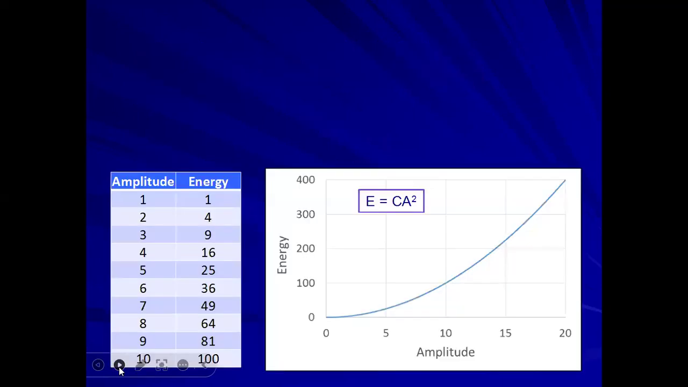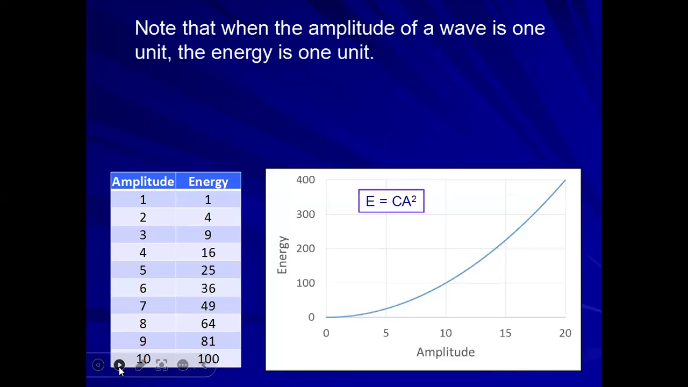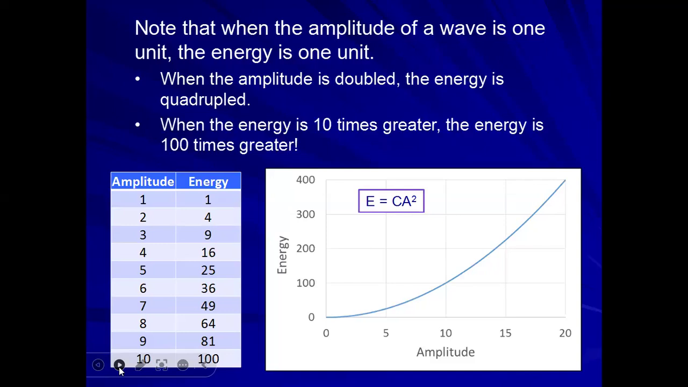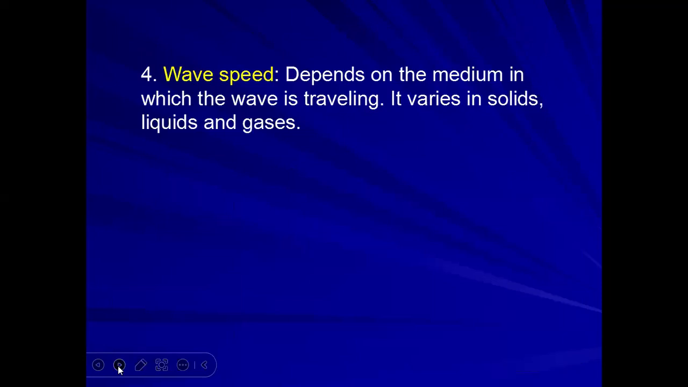So for different amplitudes, we'll get different energies, and the figures will be like this also. Note that when the amplitude of the wave is 1 unit, the energy is 1 unit. When the amplitude is doubled, the energy is quadrupled. When the amplitude is 10 times greater, the energy is 100 times greater.